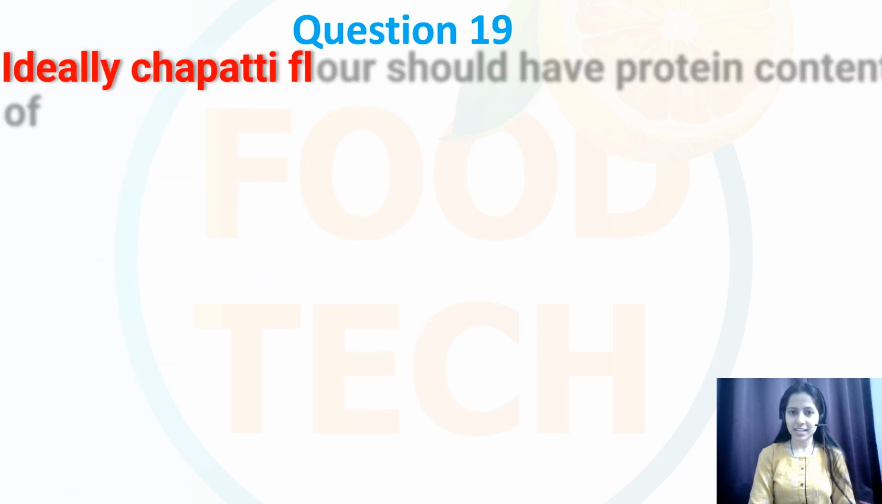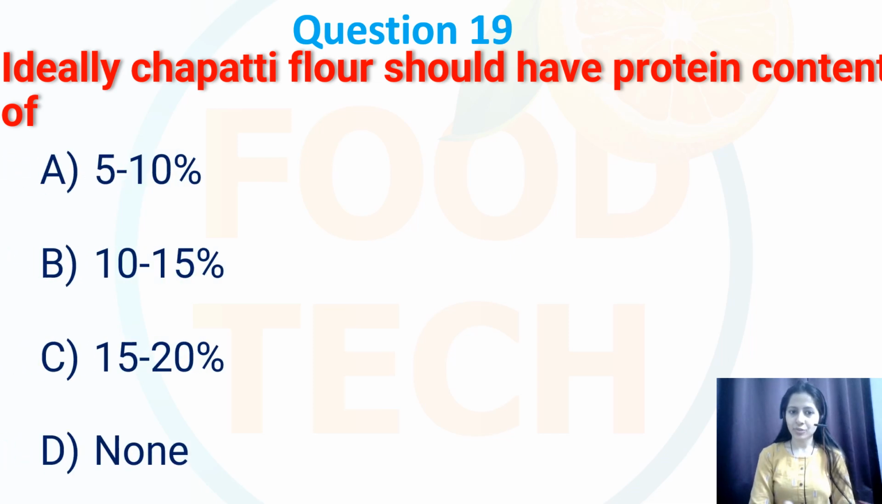Next. Question number 19. Ideally, chapati flour do have protein content of, so 5 to 10%, 10 to 15%, 15 to 20%, or none. So typically the chapati flour should have a protein content from 10 to 15%. So option number B will be my correct option over here.